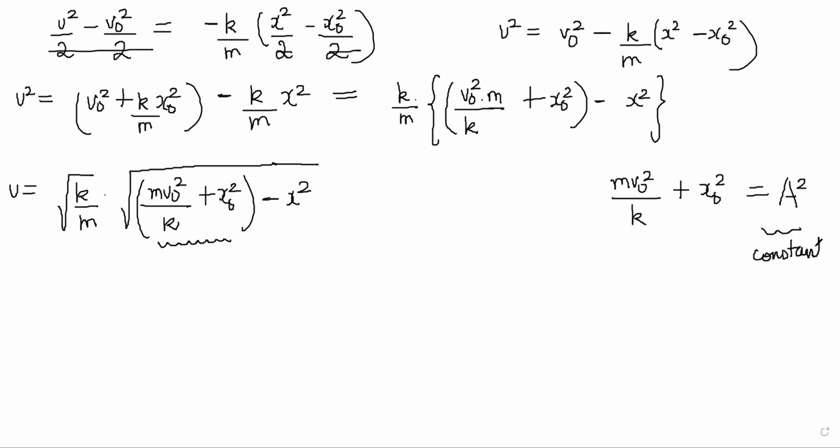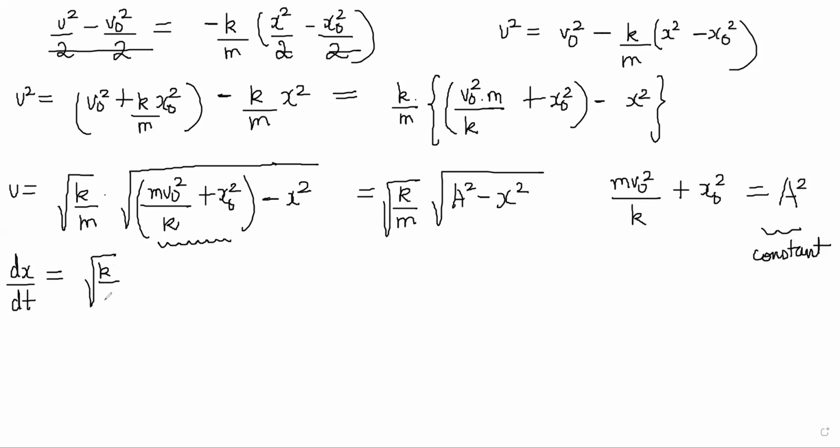And we will also say root k by m is there, that is also a constant. So this is becoming root k by m root over a square minus x square, right? And this v can be written as dx by dt. So you're getting this situation right now.